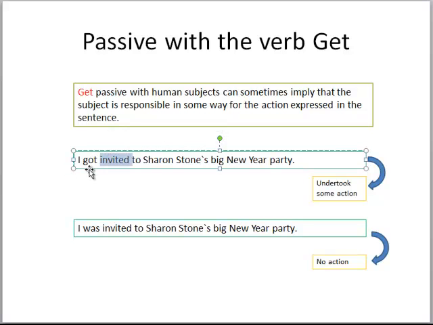It didn't come naturally, there is a hidden action. And if we use verb to be, it will be like I was invited to Sharon Stone's big New Year party. So it's like naturally, there is no hidden action, nothing happened. It's like, okay, I was invited. But when you say I got invited, like I did something to get to be invited.